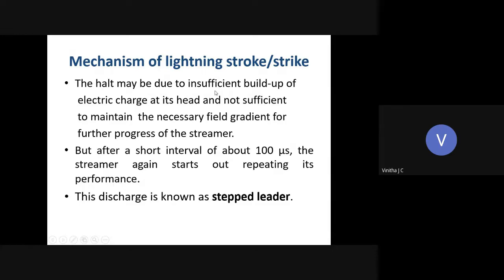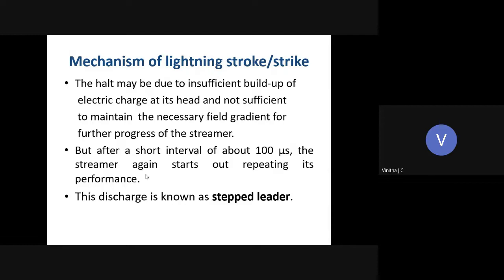This halt may be due to insufficient buildup of electric charge at the head of the streamer, which is not sufficient to maintain the necessary field gradient for further progress. That is, at the tip of the streamer the energy density is not sufficient for further progress. That's why the streamer stops at a 50-meter height from the center of the cloud.